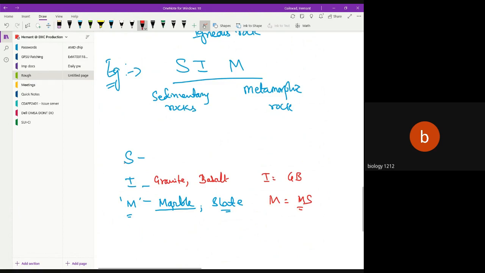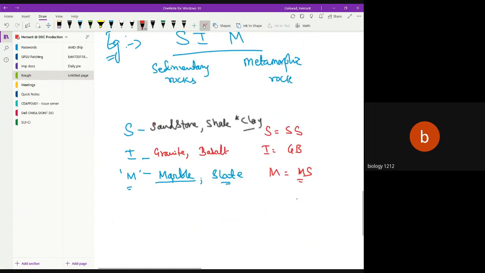And S, that is sedimentary rock, stands for sandstone and then we have S, sand. Sandstone, plus we have one more example here, shell. Actually, you can remember one more, it is clay. So clay is also a sedimentary rock. So S is SIM and stands for S and S: sandstone and shell, then GB and MS.